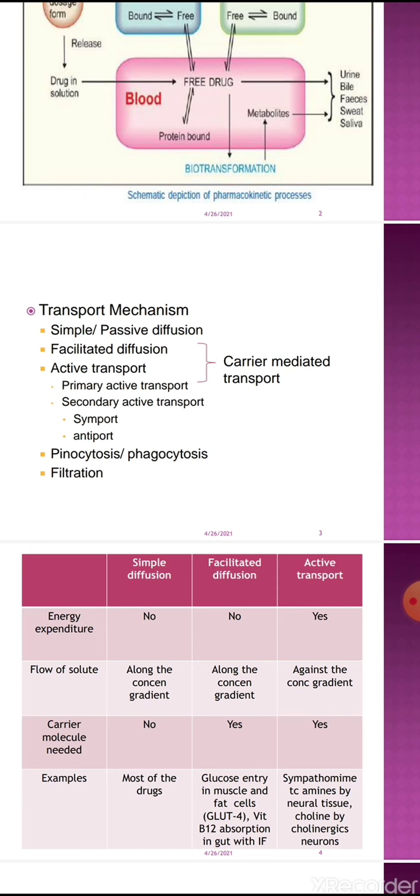And what is antiport? Anti means reverse, opposite. Transportation of one solute is providing energy to the transportation of another molecule, but the transportation of both of the solutes is in reverse direction. This is antiport. So this is secondary active transport. The less common transport mechanisms are pinocytosis, phagocytosis and filtration. You can read about them from your textbook.